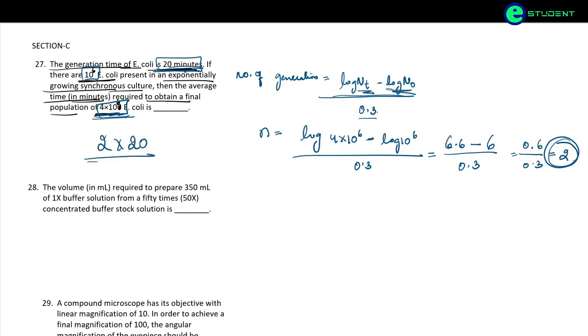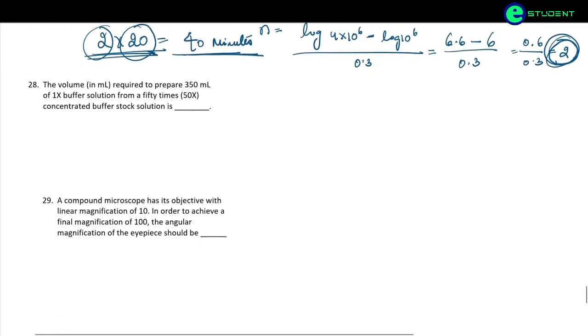So we are going to multiply 2 into 20 is equals to 40 minutes. So these E. coli are going to divide for 2 generations. So for each generation the time is 20 minutes. So we are going to multiply the 2 generations into 20 minutes, which is going to give us 40 minutes. So the time required to obtain final population of 4 into 10 to the power 6 E. coli is 40 minutes. Okay, next question.